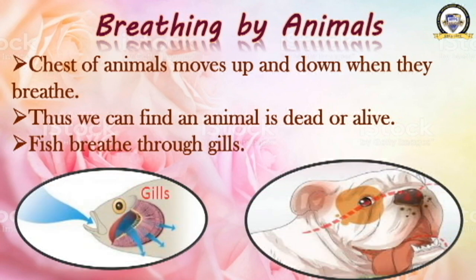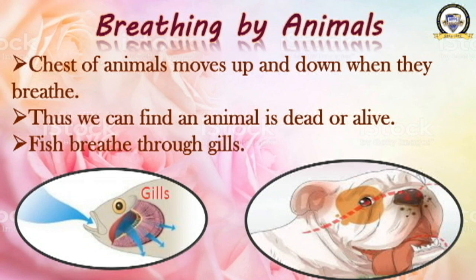Okay, this is the first picture, that is a fish, and that side part where the arrow comes out is the gill. It is written here on the picture. Through these gills, when they take in oxygen, their gills move up and down, and by that movement the carbon dioxide moves out. Thus, fish breathe through gills.